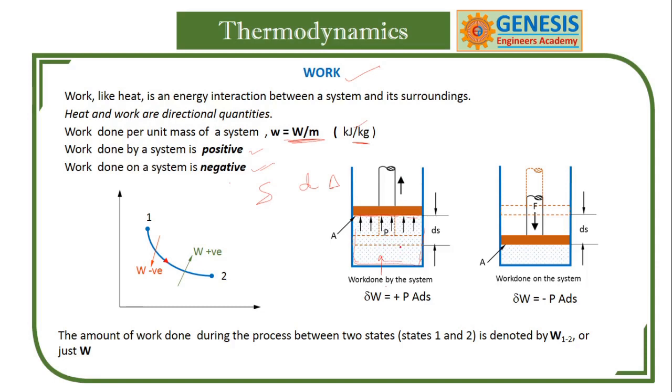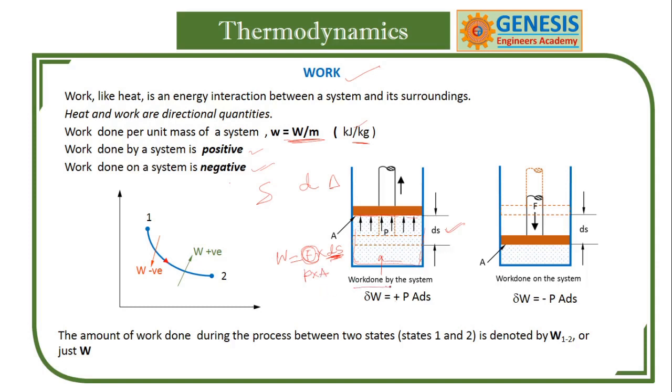During that there is a displacement ds, and as you know from the fundamentals, work done is force into distance. Work is said to be done when there is a displacement. The force is obtained from the pressure and area.